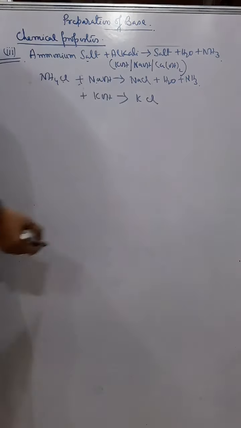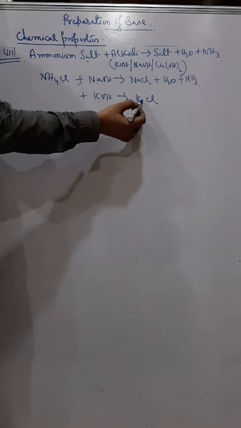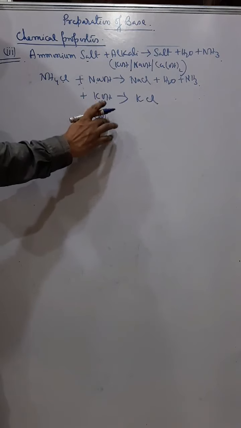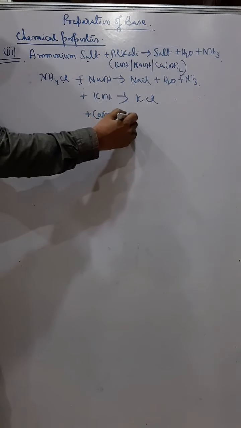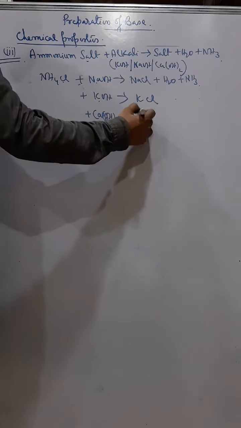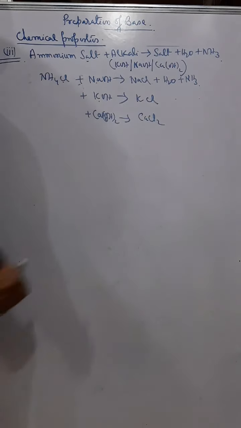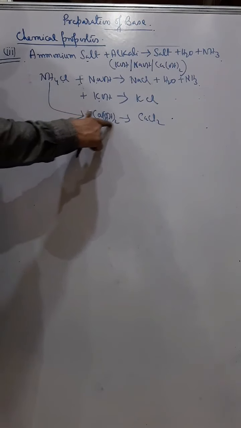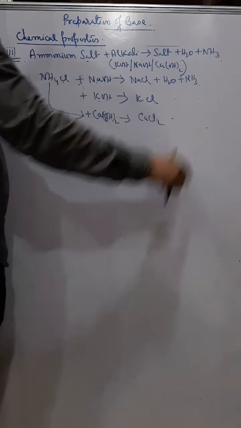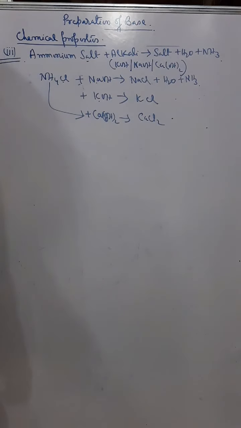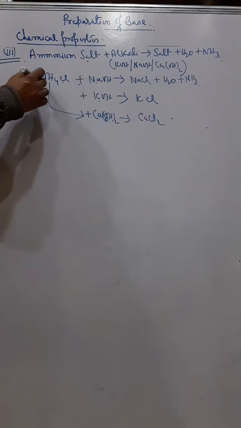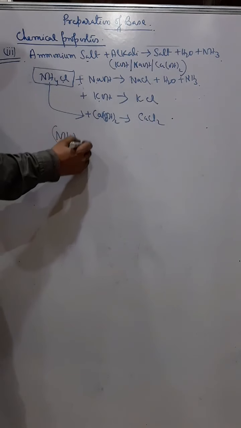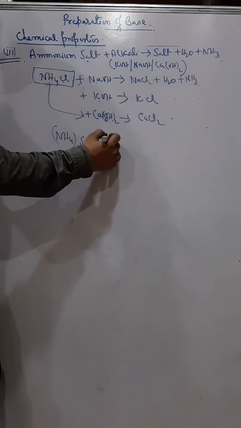And water and ammonia. So ammonium chloride plus KOH will give you KCl, water and ammonia. And similarly, if I take Ca(OH)2, so what salt will we get? We'll get calcium chloride, again water and ammonia. So ammonium chloride plus calcium hydroxide will give you calcium chloride plus water and ammonia. Okay, understand?